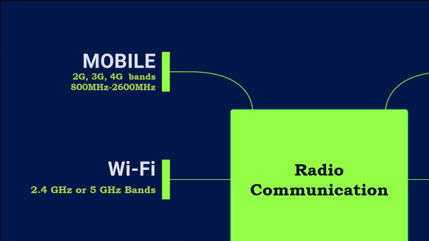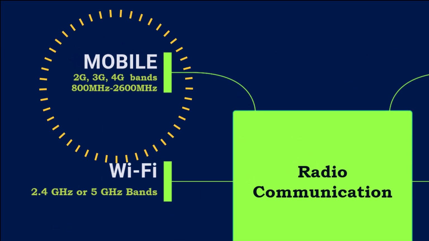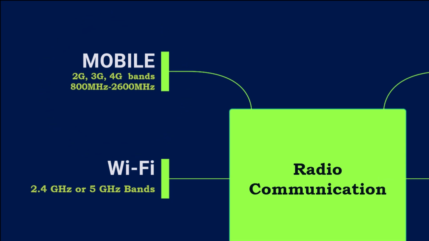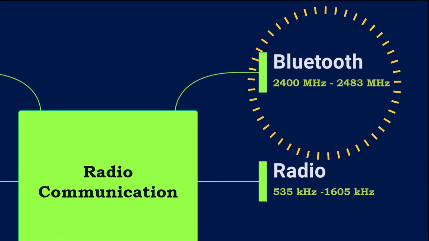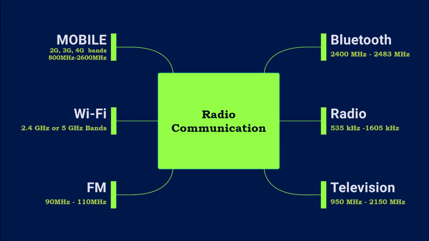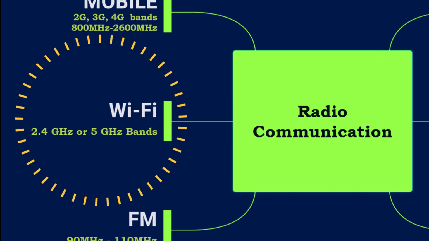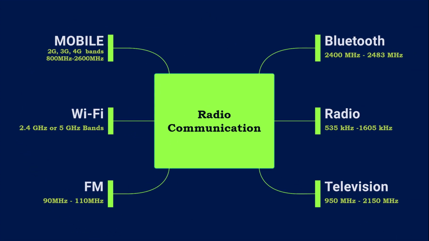For example, the frequency range of mobile communication is from 800 MHz to 2600 MHz, that consists of 2G, 3G, and 4G bands. Bluetooth frequency is around 2.4 GHz. Wi-Fi uses either 2.4 GHz or 5 GHz bands.